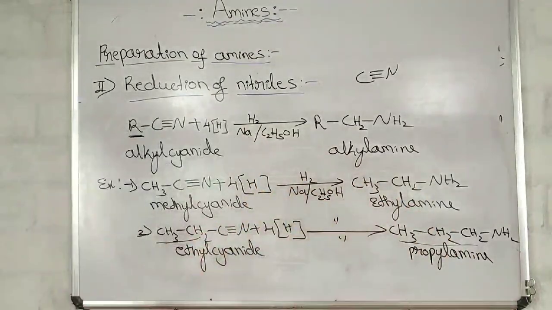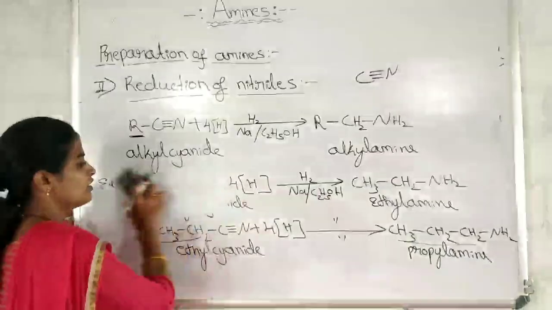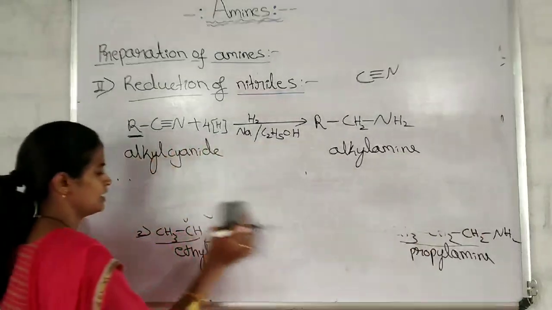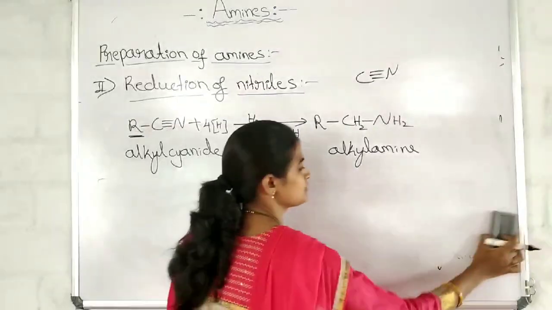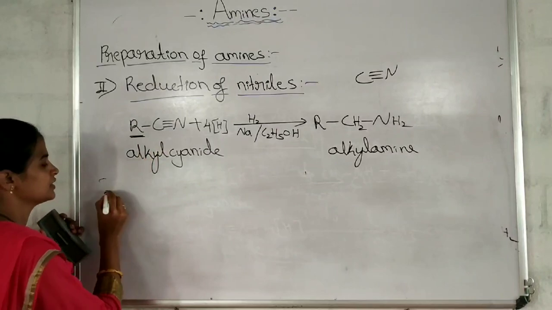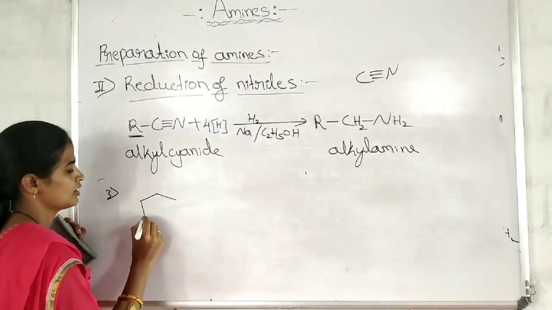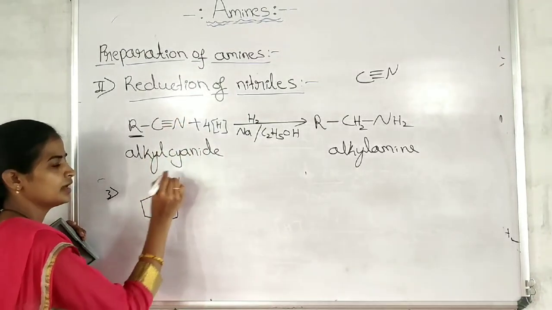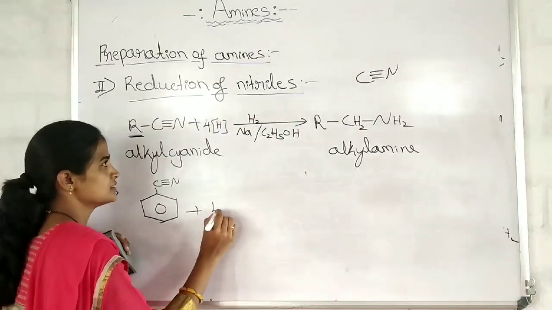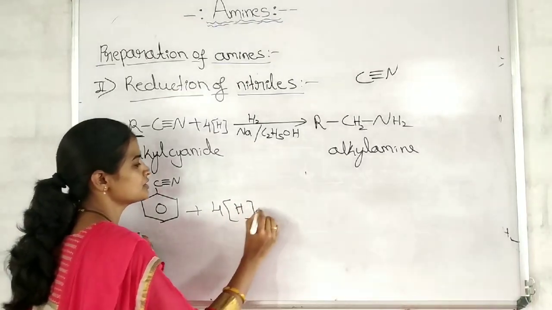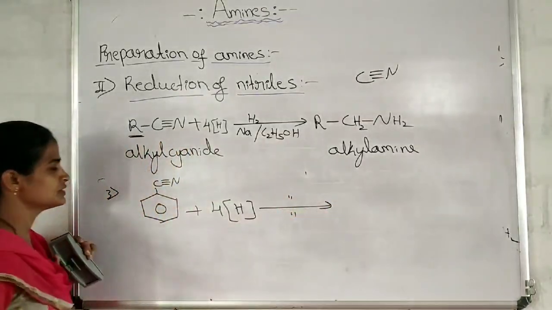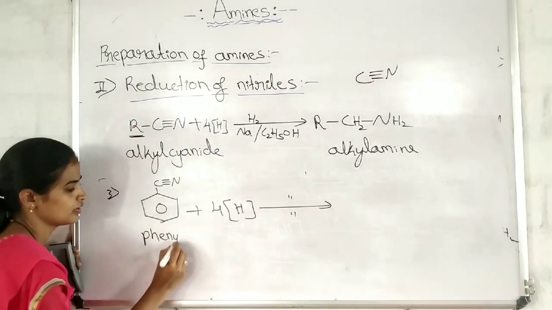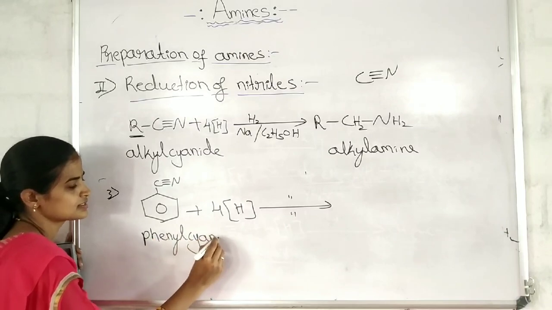Got it? Now we take the example of the benzene ring and write the example. Third example: the benzene ring to which C triple bond N is attached. This at least is 4H, you need not worry about it. Same conditions are followed. The name of this is phenyl cyanide.